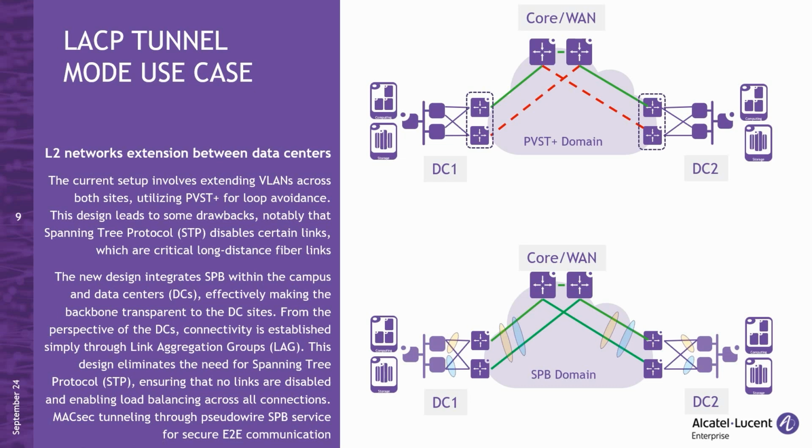However, this design has notable drawbacks. Most significantly, spanning tree protocol disables certain links, rendering them unavailable for traffic, which reduces the overall network efficiency.